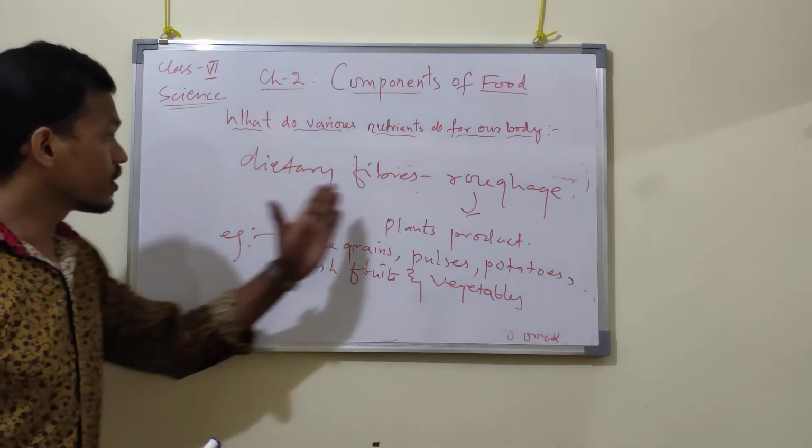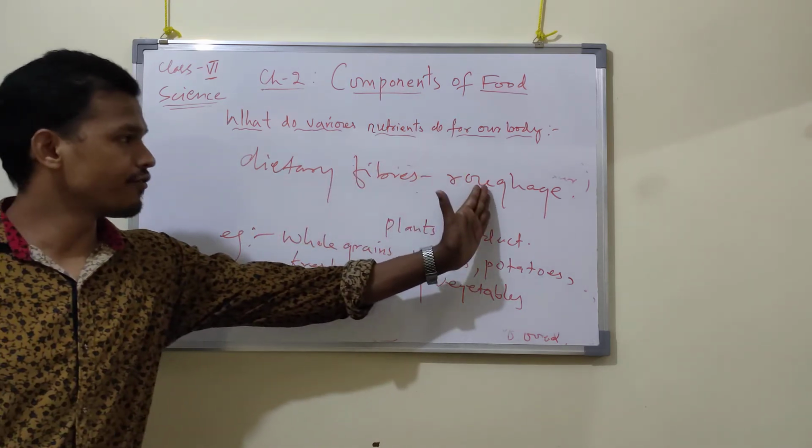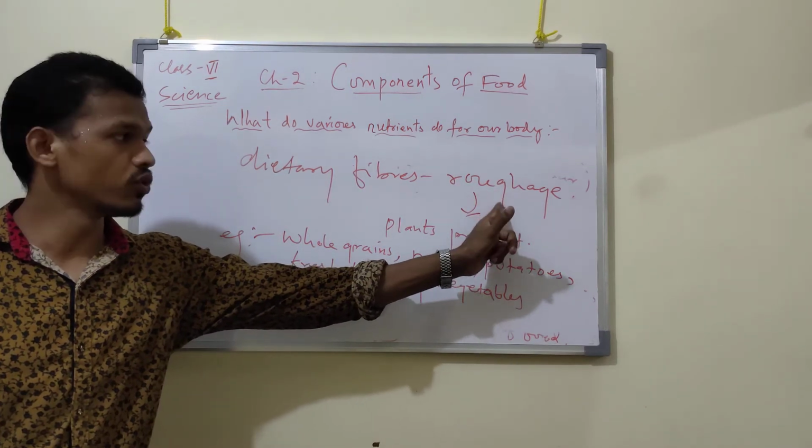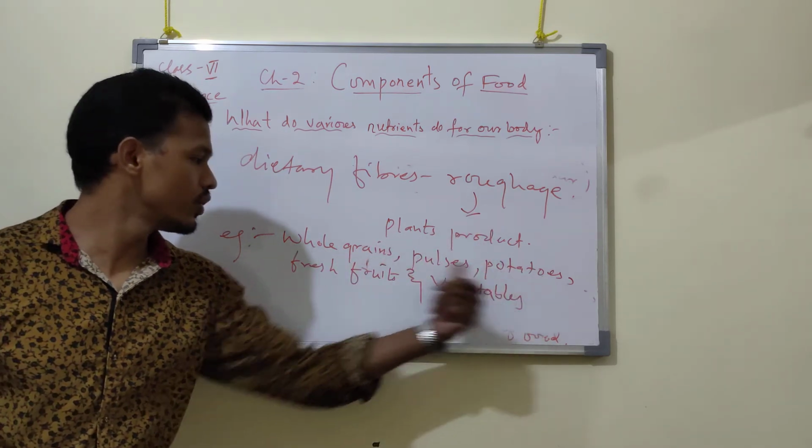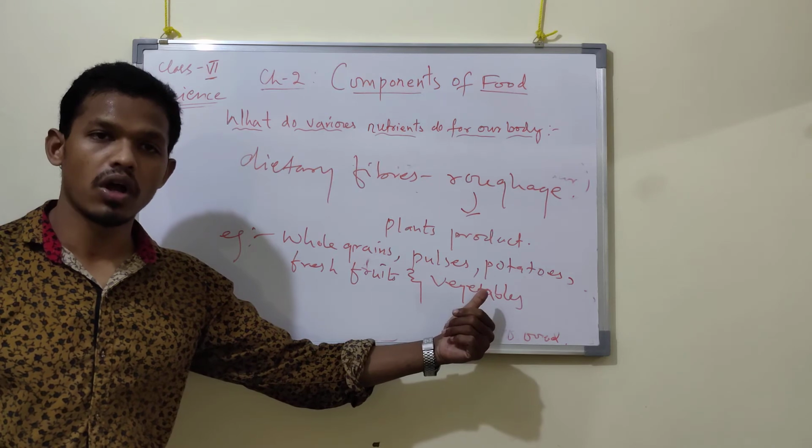Got it now? So these dietary fibers, also called RAFEs, often come from plant products such as whole grains, pulses, potato, fresh fruit, vegetables.